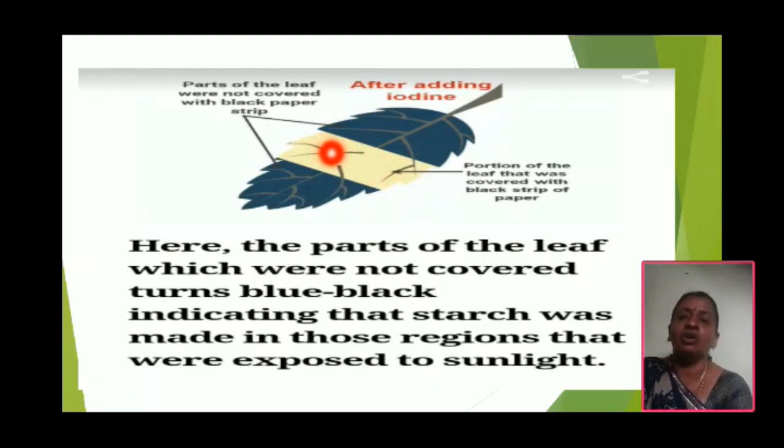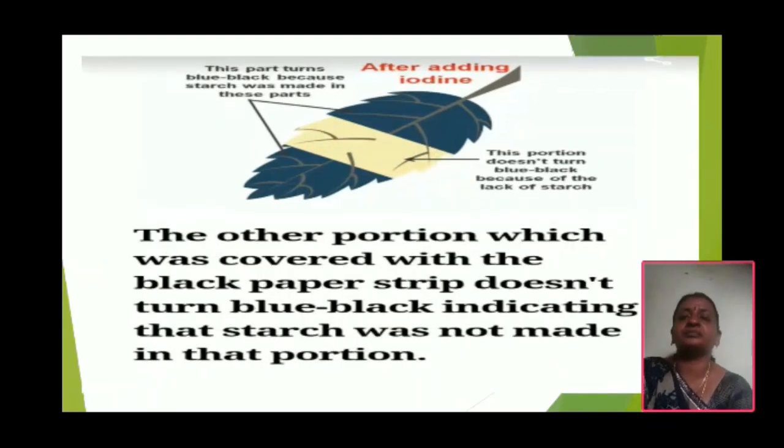Because they have no light, they cannot turn into bluish black color. Okay, the other portion which was covered with the black paper strip does not turn bluish black, indicating that starch was not made in that portion.